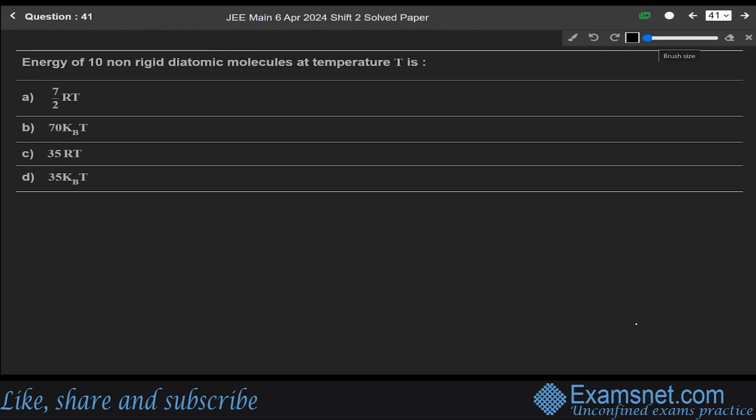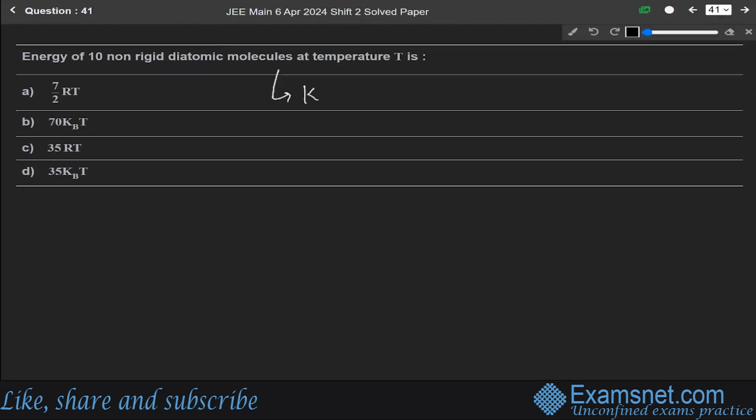Now the next question is 41. Energy of 10 non-rigid diatomic molecules at temperature T is? So this question is from the chapter of kinetic theory of gases. Since it is a non-rigid diatomic molecule, we have to count the degrees of freedom.